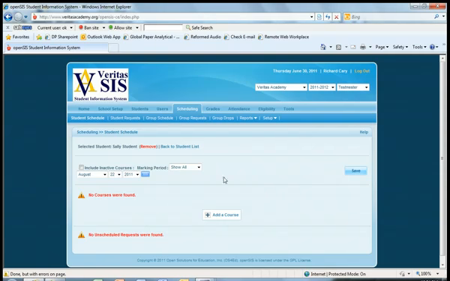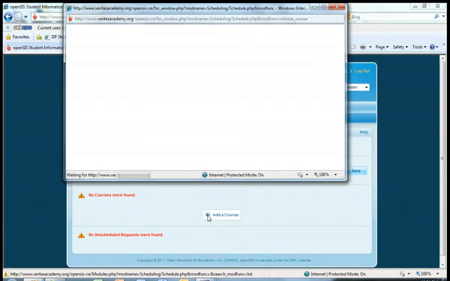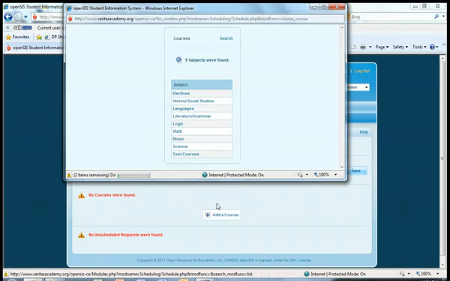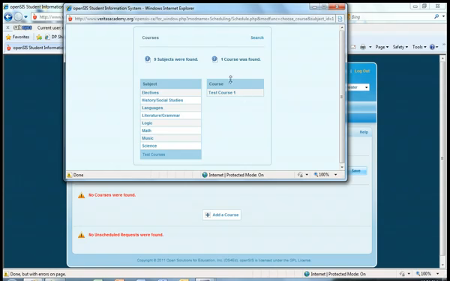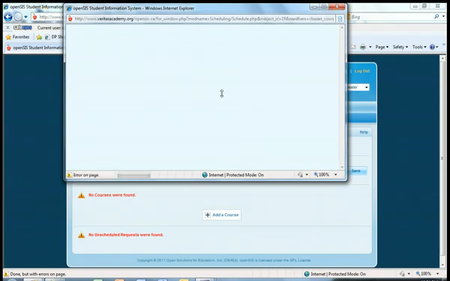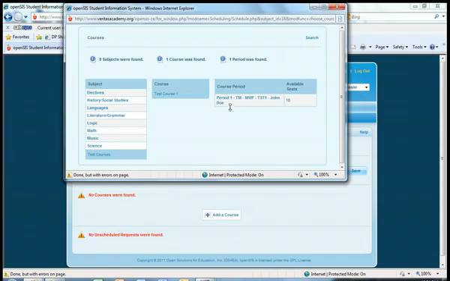So let's sign her up for a course. Well, all you do is click the plus button down here under Add a Course. And it will bring up a separate menu which shows all of the available subjects. Well, I set up a subject called Test Courses down here, so we'll click on that. And we have Test Course number 1 set up in the system. So I'm going to click Test Course 1. And you'll see that Test Course 1 is offered during Period 1, during the test semester, Monday, Wednesday, and Friday. Here's the short name, and John Doe is teaching that class. So that is a class I want to sign Sally student up for.